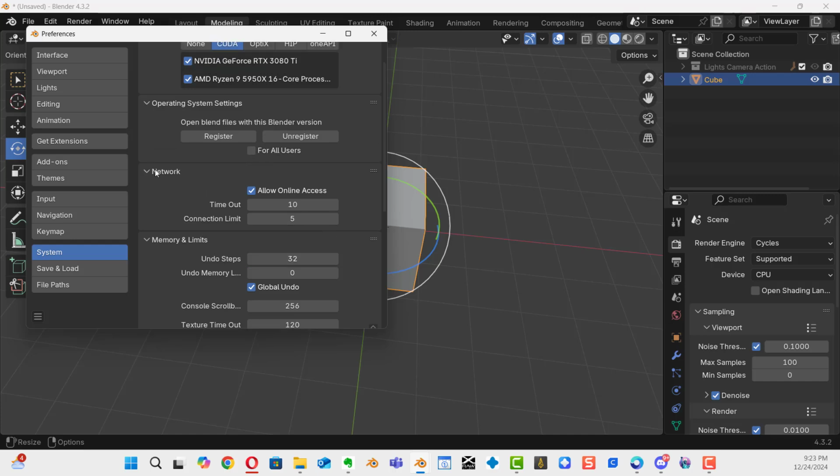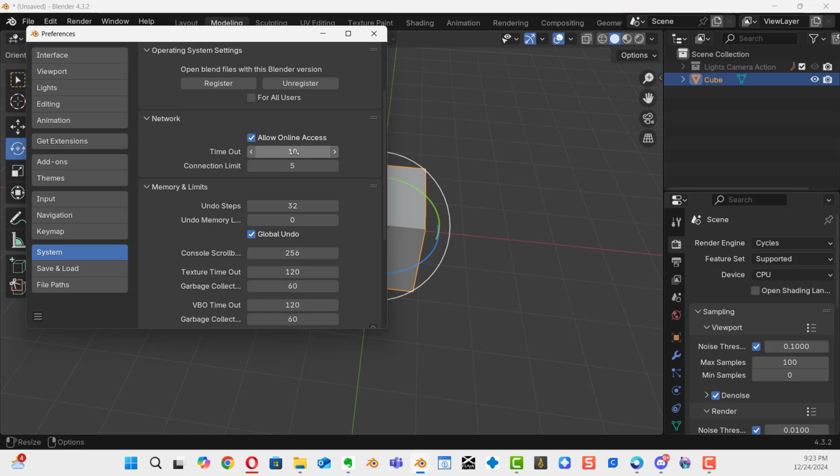Important also is under your network, because of the new way that Blender is allowing you to work with downloading plugins. Plugins used to be installed automatically with Blender. They're no longer installed. It's no longer part of your install in Blender. Now you have to go to their online site and install the plugins that you want your particular Blender to have. Make sure you have checked the online access. That's going to allow you the capabilities to go online and access those plugins.